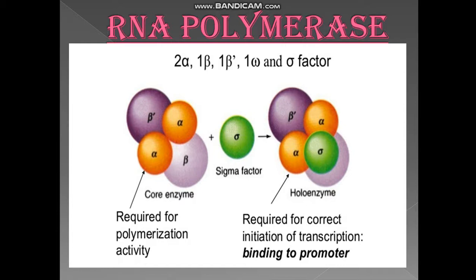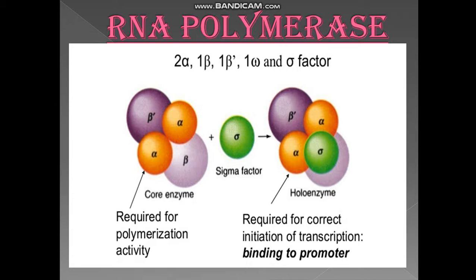Now, the other thing here is the sigma factor. Sigma factor is loosely bound to the core enzyme. It is not actually bound when it is non-functional. When RNA polymerase is actually coming into function, only then the sigma factor binds to the RNA polymerase. The function of sigma factor is of great importance here, because it is the only thing which recognizes the promoter region of the gene.